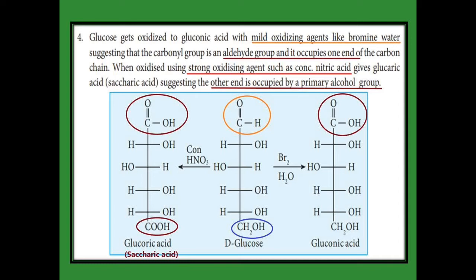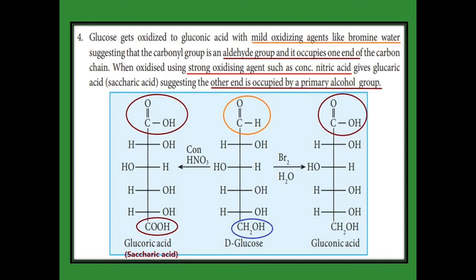When this glucose is reacted with a mild oxidizing agent like bromine water, please see the right hand side, the aldehyde, the orange group alone, changes to an acid, that is, it is oxidized. Oxidized means addition of oxygen. Aldehyde added with oxygen means we get the acid.